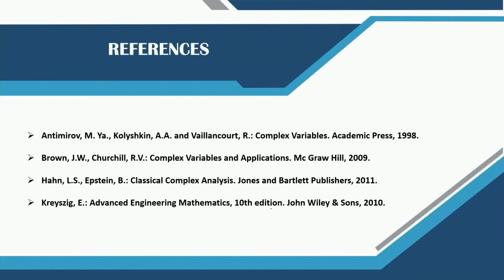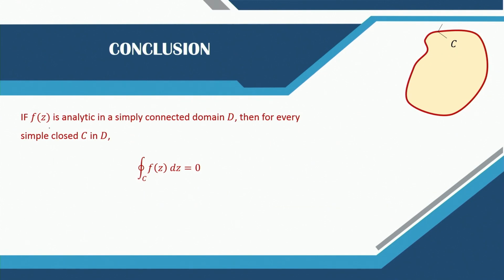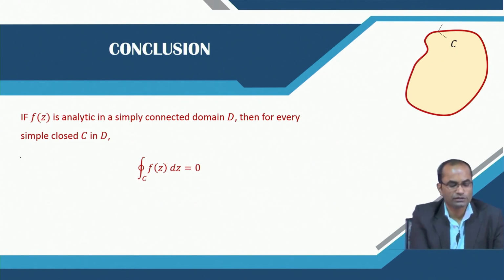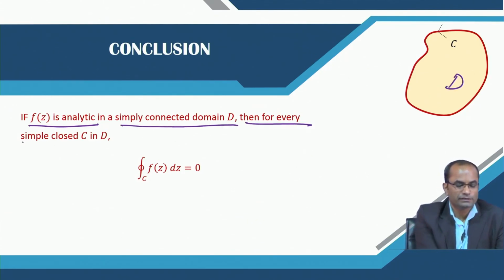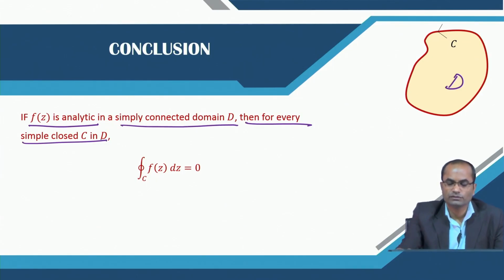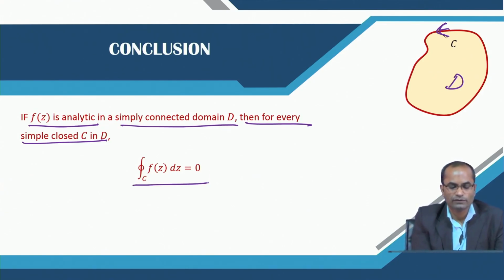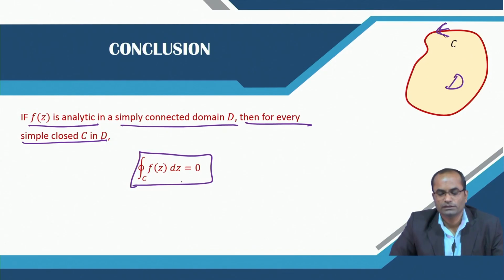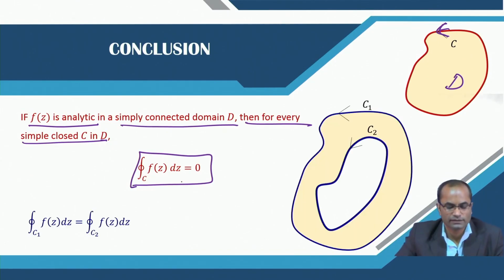These are the references which we have used for preparing the lecture, and just to conclude, we have discussed this Cauchy theorem. If f(z) is analytic in a simply connected domain D, then for every simply closed curve C, the value of this integral is going to be 0, and we have also extended this to a multiply connected domain.